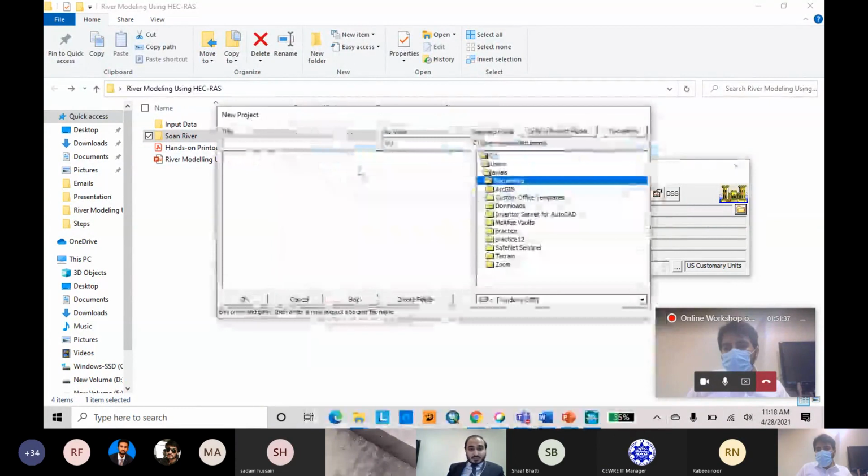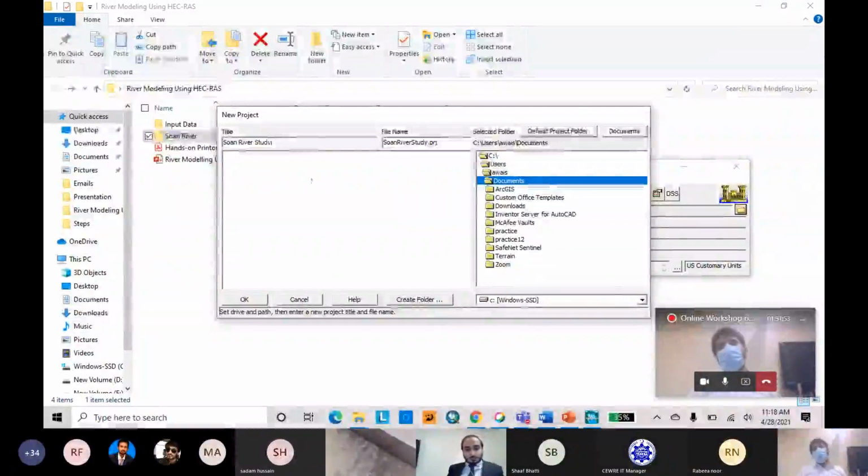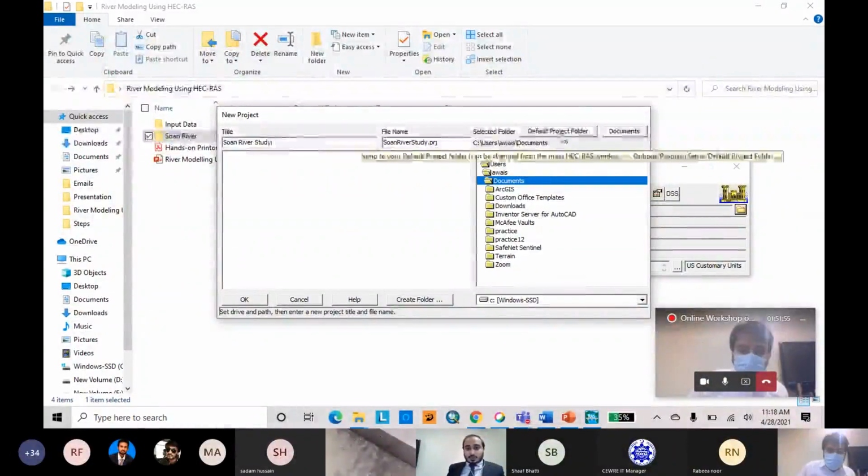The next one is new project. You can specify the project name. I will specify the name as Swan Study. Here you can see where my pointer is pointing, which is highlighted, the documents.